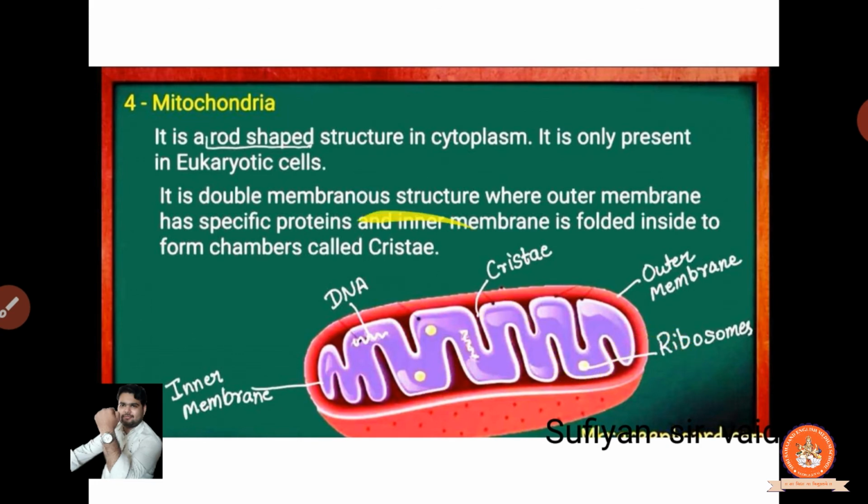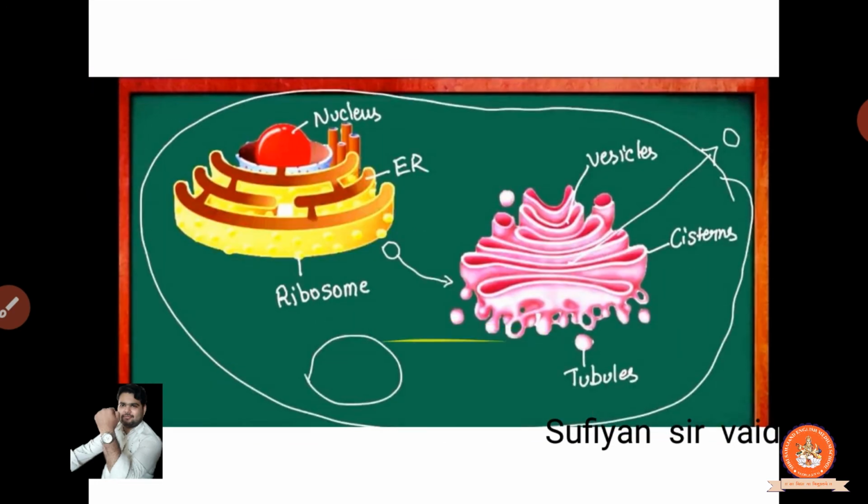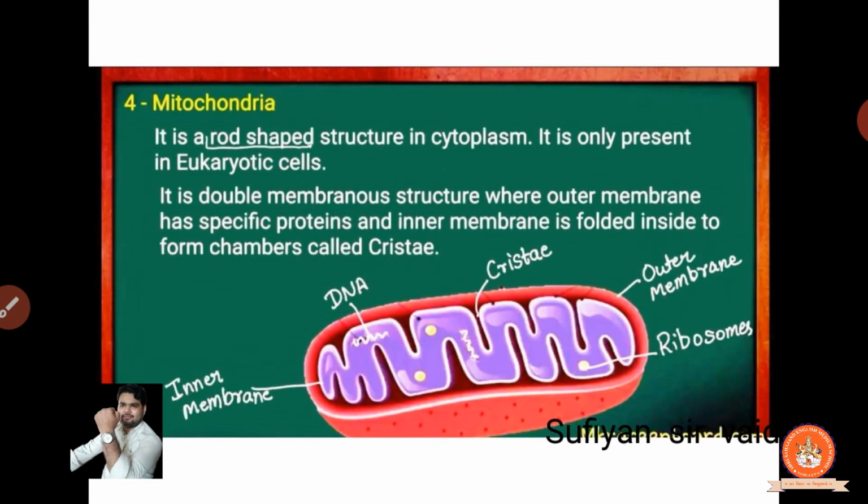So the chamber is known as what? Cristae. Clear? Now you can see that this is the outer portion, this is the outer membrane, and this is the inner membrane. This white color portion you can see is what? This is a crista, and in this inner portion, this yellow you can see, it's a DNA. Clear?